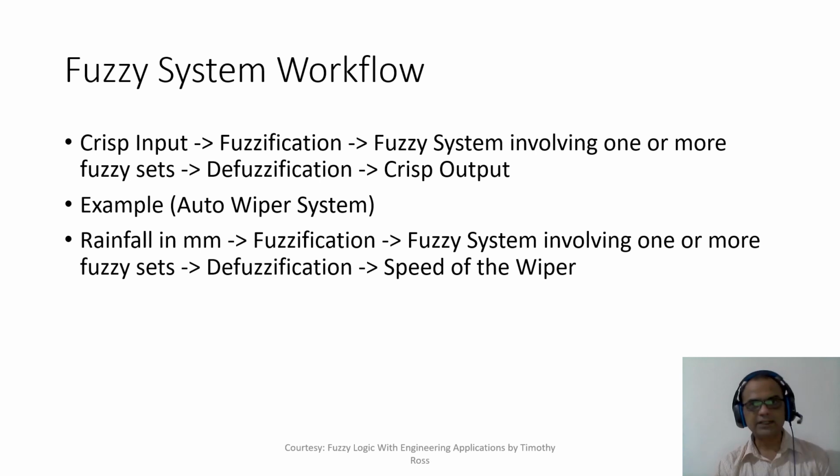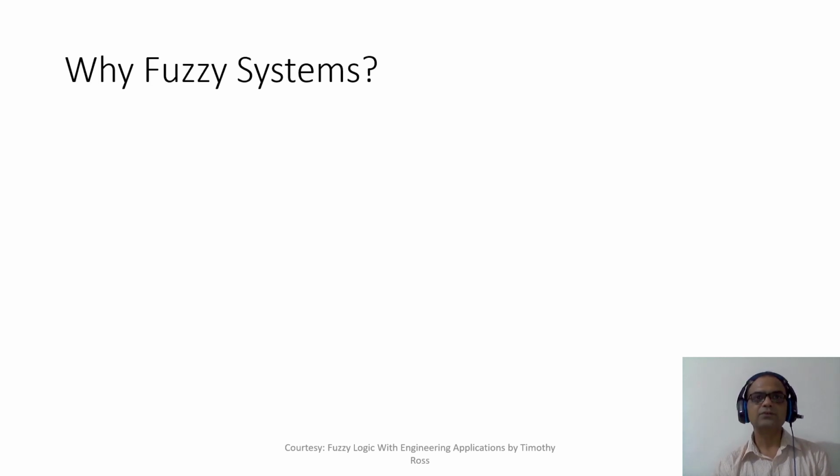So we convert it to the actual speed of the wiper. So again we have converted into a crisp output. Rainfall was a crisp input, we fuzzified it, input it to a fuzzy system, and defuzzify to select the speed of the wiper.